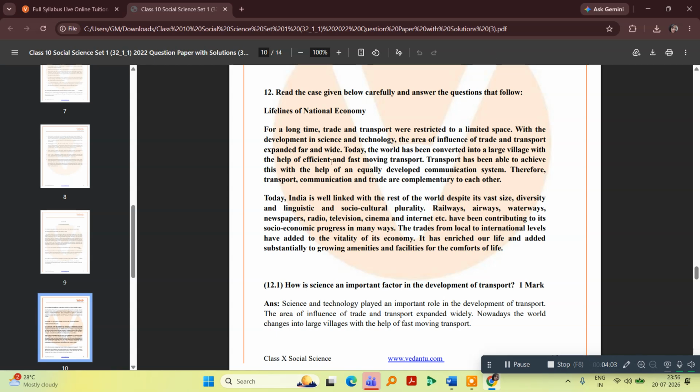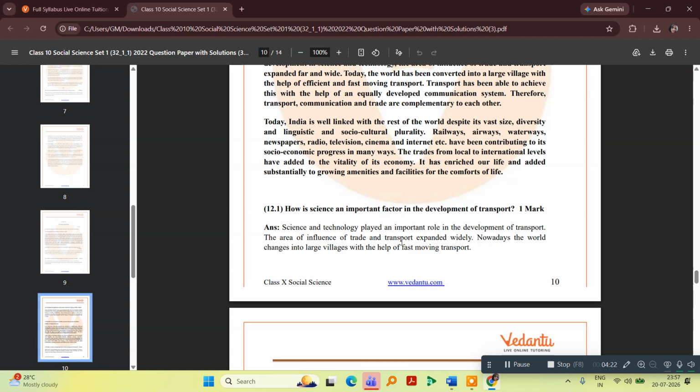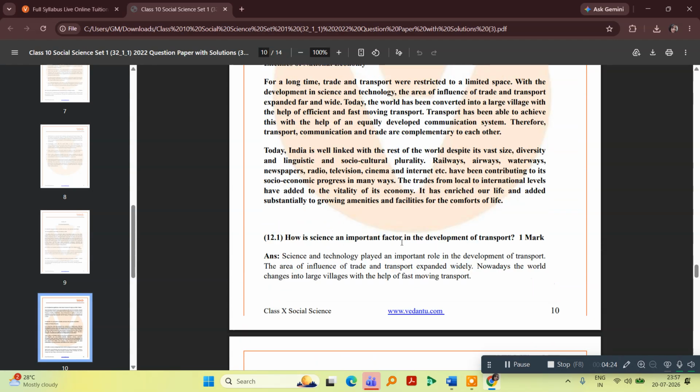So we have already mentioned development in science and technology. Science and technology play an essential role in the development of transport. The area of influence of trade and transport expanded widely. Nowadays, the world changes into a larger village with the help of fast moving transport.